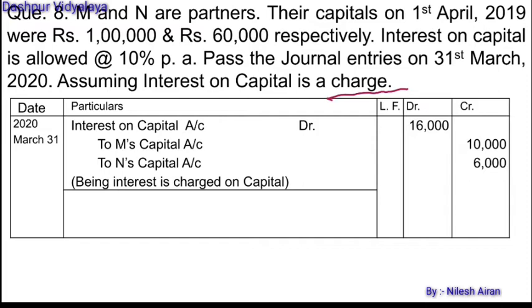You must know that whatever the charges are there, they are transferred to the profit and loss account instead of profit and loss appropriation account. So first of all, we'll have to charge here interest on capital. Interest on capital account will be debited to M's capital account and to N's capital account. It is 10% on 1 lakh rupees, it means 10,000, and then 10% on rupees 60,000 for N, that is 6,000. So the total amount will be debited as rupees 16,000.